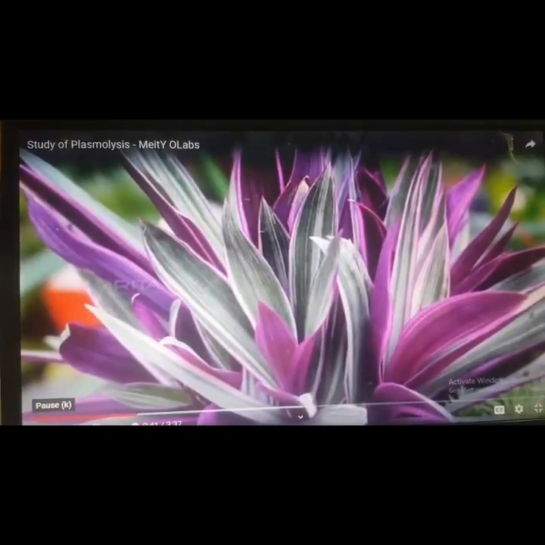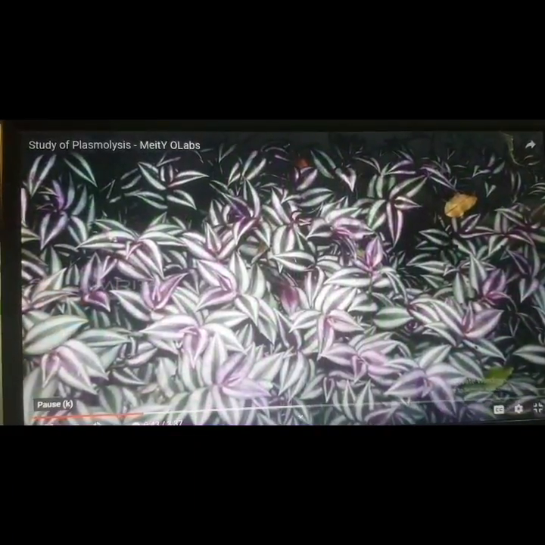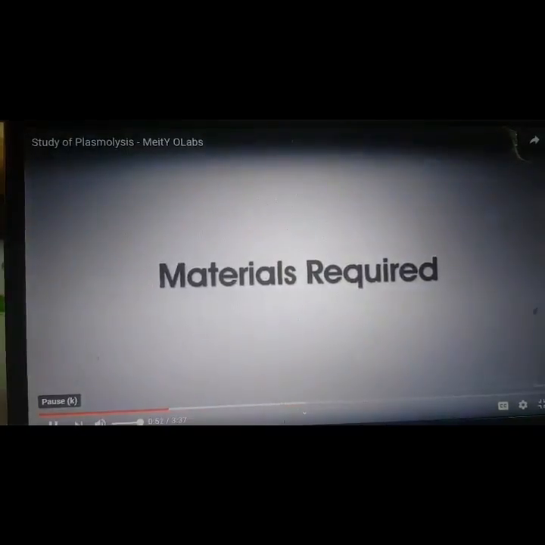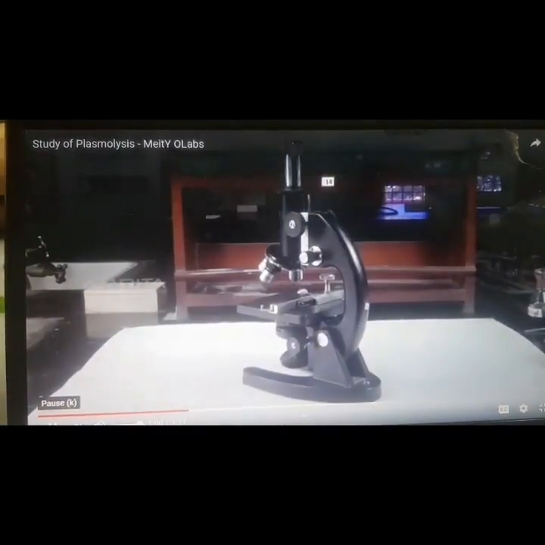Normally, people use Rheo or Tradescantia plant epidermal cells for this experiment, as their colored cell sap is clearly visible. Materials required: Rheo leaf, forceps, glass slides, cover slips, compound microscope, needle, droppers, sodium chloride 0.1% solution and sodium chloride 5% solution.